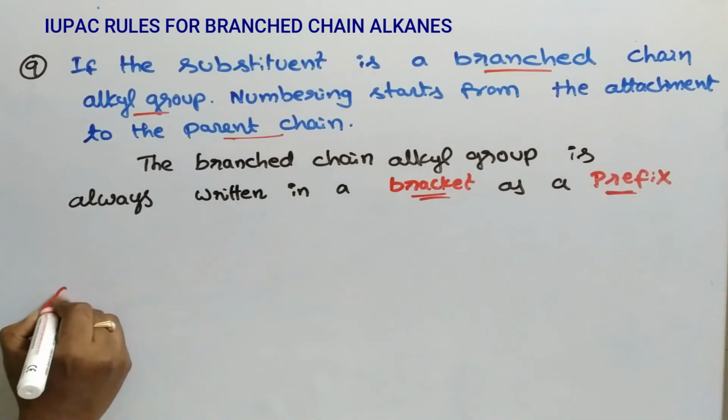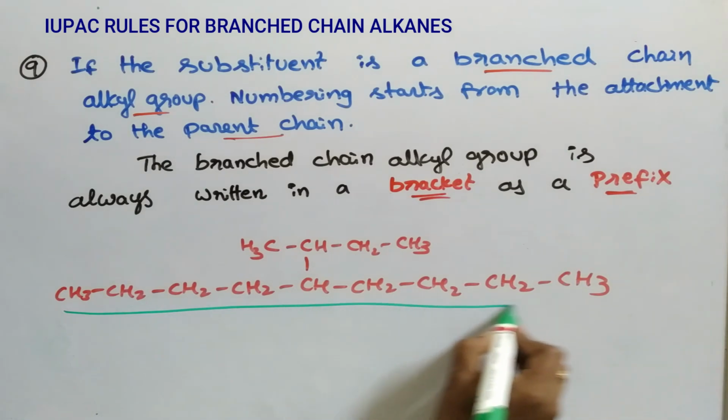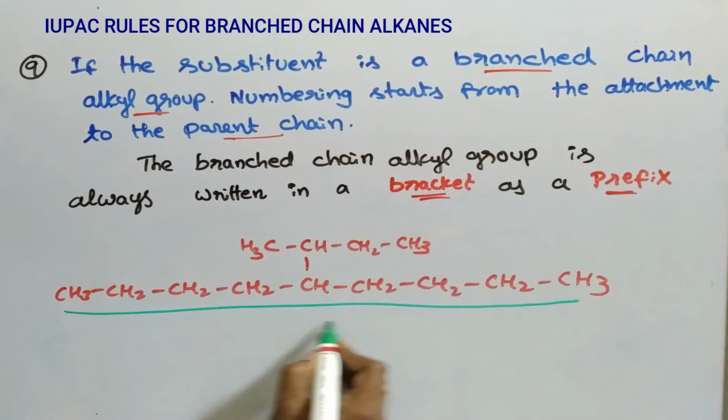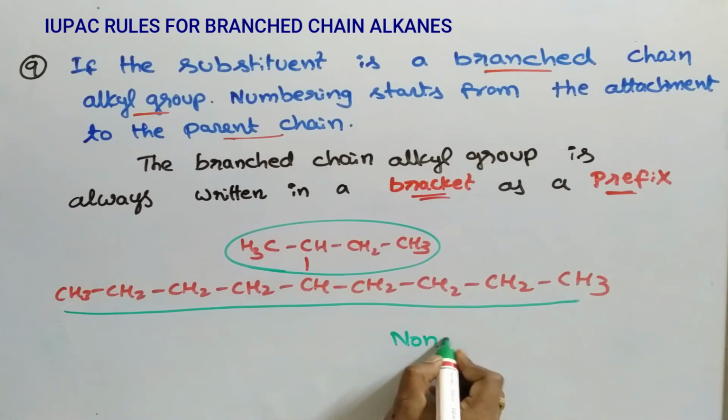Let us see the example. Don't worry about this structure. We have rules. We make it easy step by step. So which one is the continuous longest chain? This is the continuous longest chain containing 9 carbons. This is the substituent. So 9 carbons means nonane.